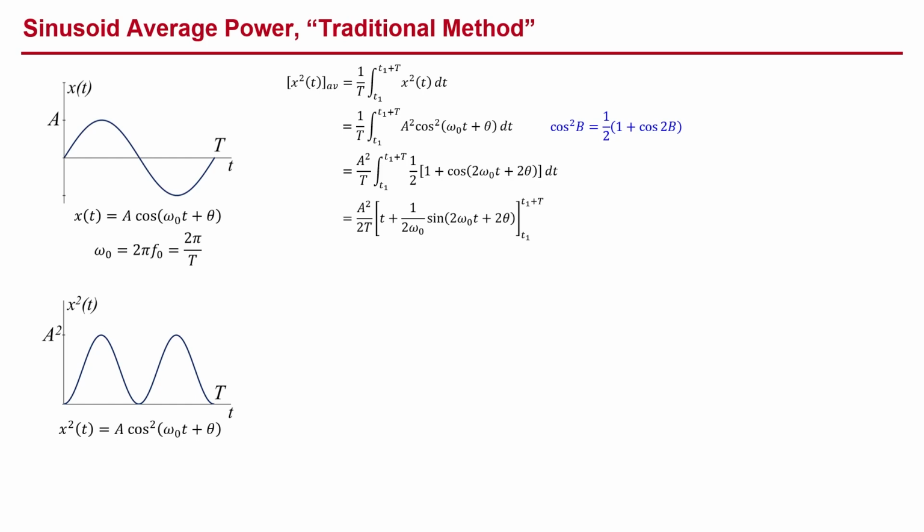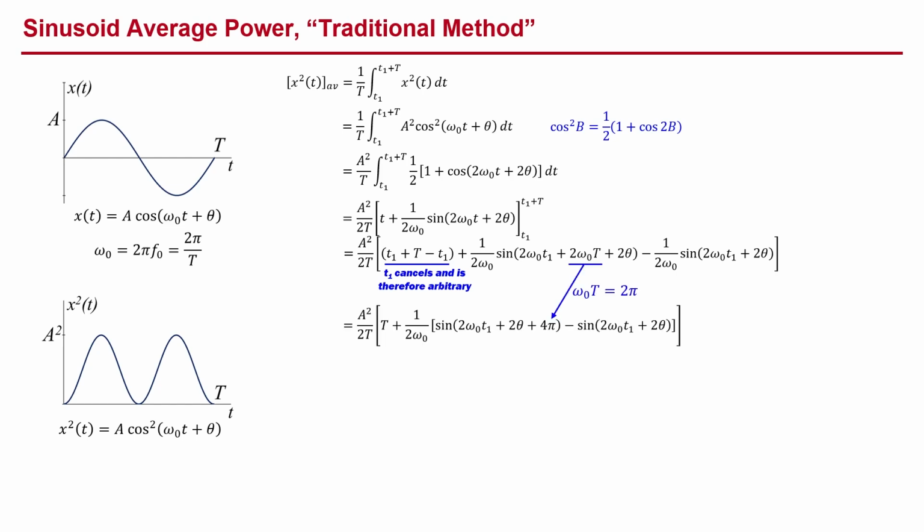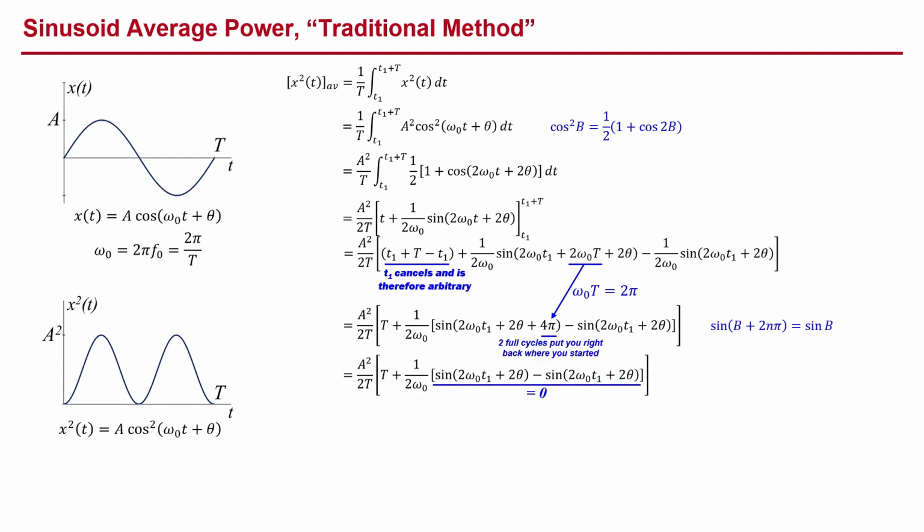We plug in the integration limits, and we see that for the t term, our starting time t1 cancels and is therefore arbitrary, leaving just the period capital T. In the first sine term, again we can substitute 2 pi for omega naught t. Adding an integer multiple of 2 pi to any sinusoidal argument returns the original argument, leaving a sine term minus the same sine term, which leaves us with 0.